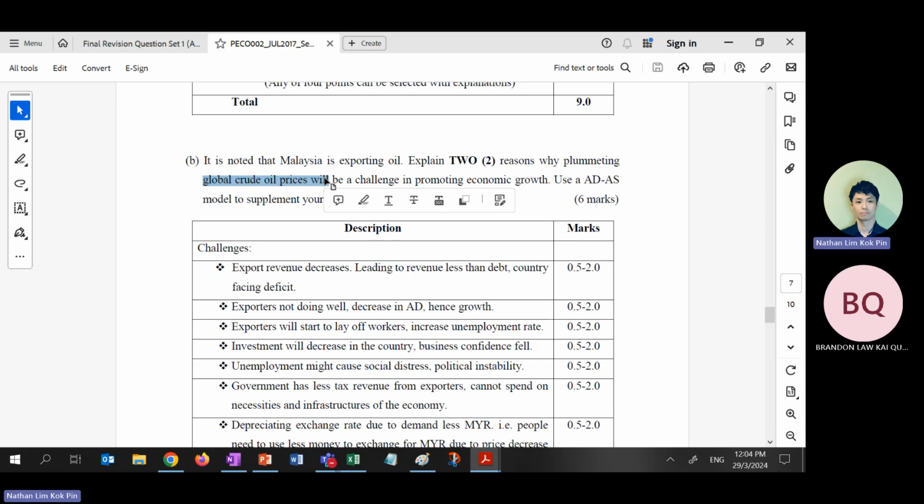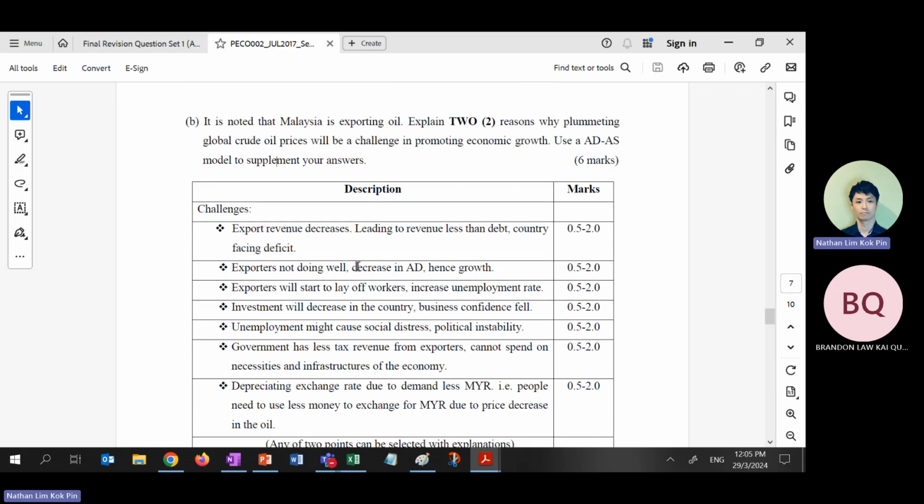What will happen to exports? What will happen to GDP? Export goes down. GDP is equal to C plus I plus G plus X minus M. So X goes down, GDP goes down. So economic growth goes down. Economic growth down. How will it link to your other things that you already learned in chapter 5 and chapter 6? Business confidence falls. Capital inflow goes down. All right. Demand for Malaysian ringgit goes down. Currency depreciation. Okay, you have to link to all this chapter 5 and 6 already.